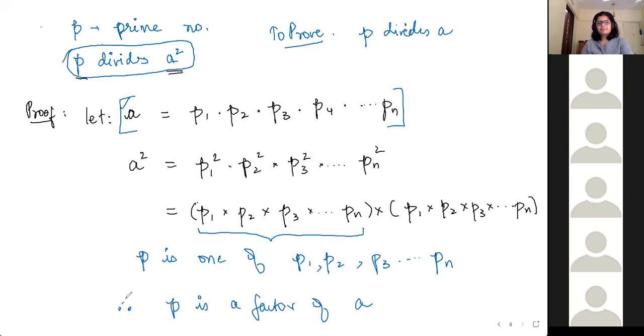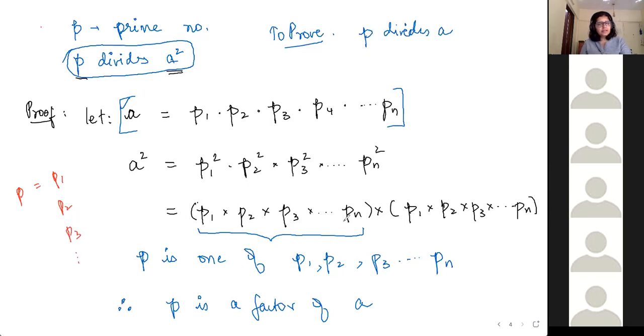Can you explain the last part again? Yes. So the prime factorization of A square is clear, right? It is P1 into P1 into P2 into P2 into P3 into P3 and so on. Now our given statement is that P divides A square, meaning P is basically either P1 or P2 or P3.